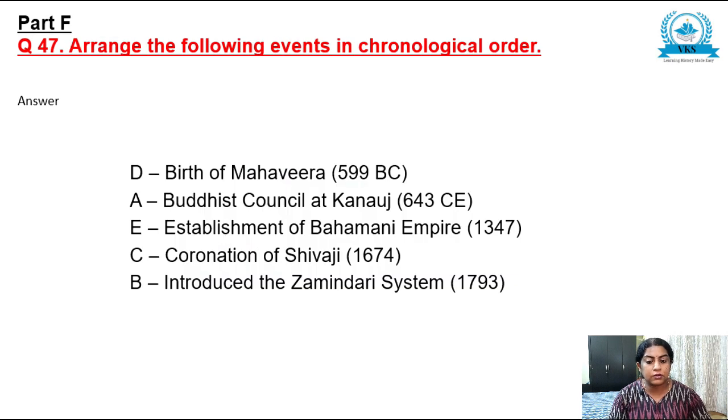Now the next or the last question: arrange the following events in chronological order. I have given the correct order of the events. First event is the birth of Mahavira, 599 BC. Then the Buddhist Council at Kannauj, 643. Establishment of the Bahmani Empire, about 1347. Shivaji's coronation, 1674. And the last will be the introduction of the Zamindari system, 1793.